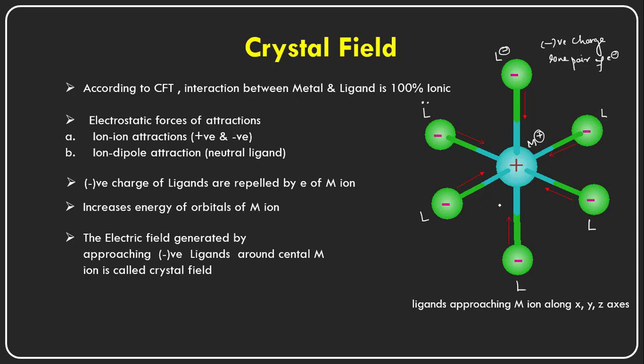Okay, crystal field. Here the ligands approach the central metal cation along the x-axis, y-axis and z-axis.